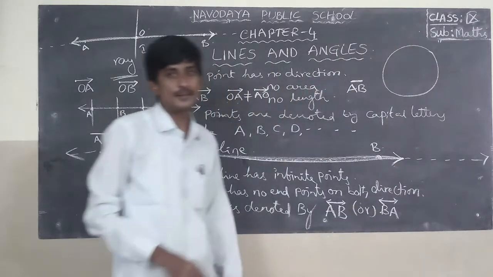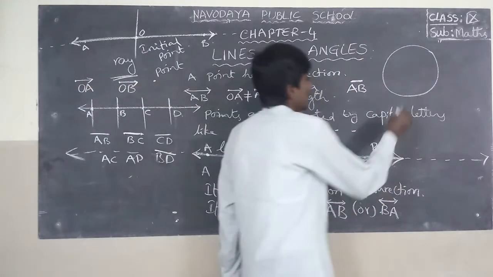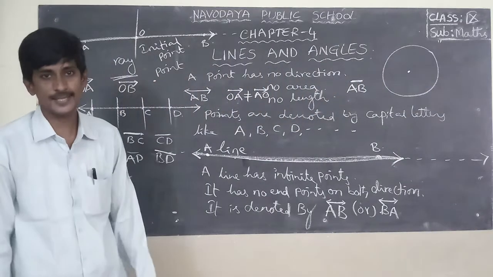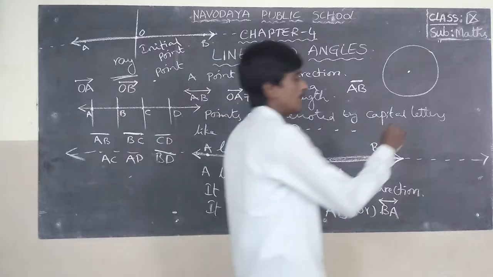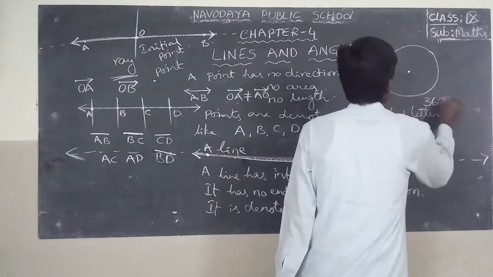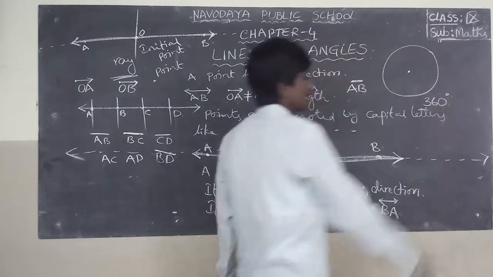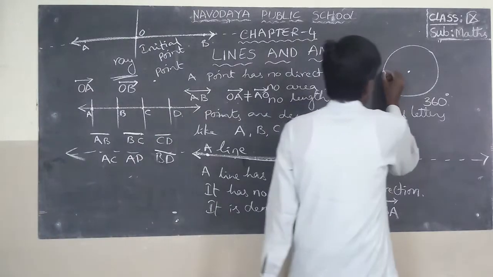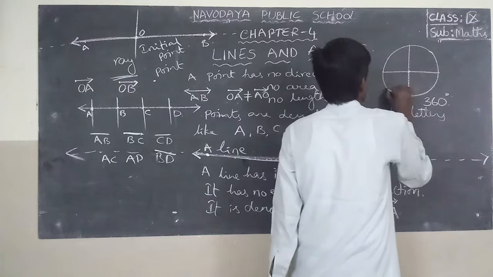This is the circle. A circle has how many degrees? 360 degrees.